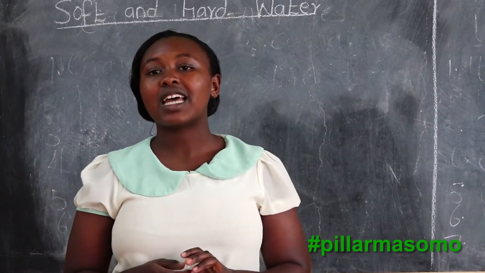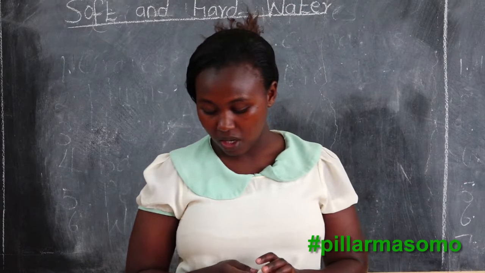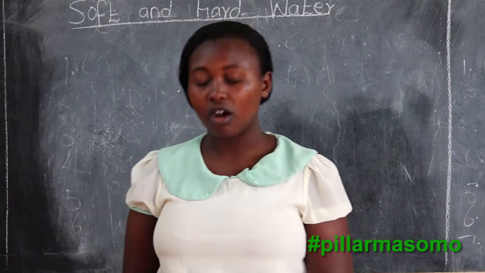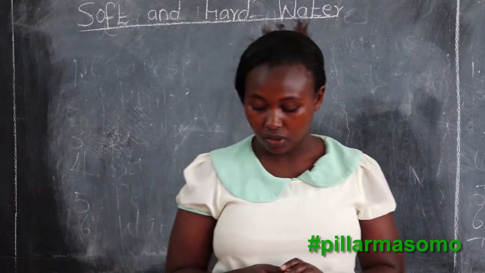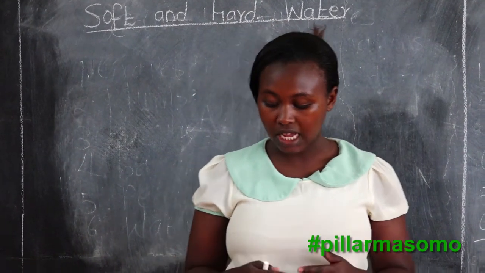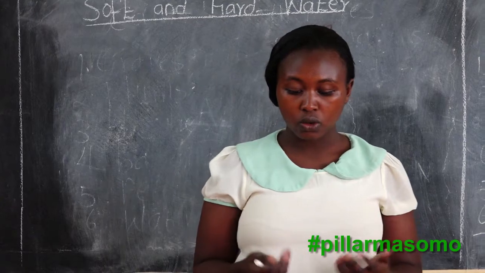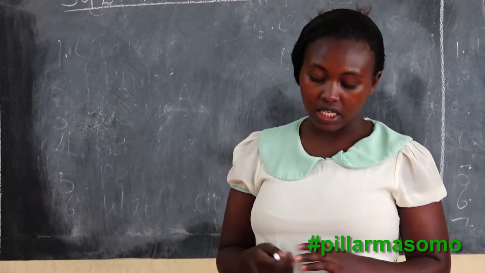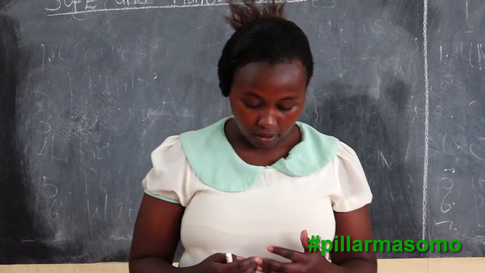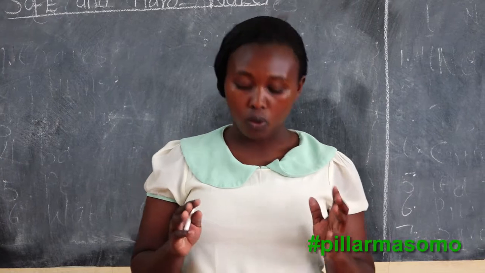We also have the industrial use of water. In industry, water is used for mixing chemicals, making products like soda, and also for washing coffee berries. Under transport, water is used to transport goods. Under recreation, the uses of water include swimming and boat racing. Therefore, that's all about uses of water.